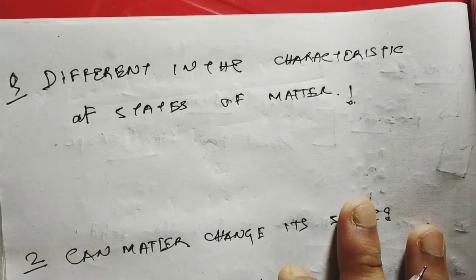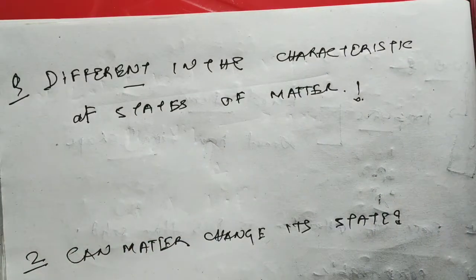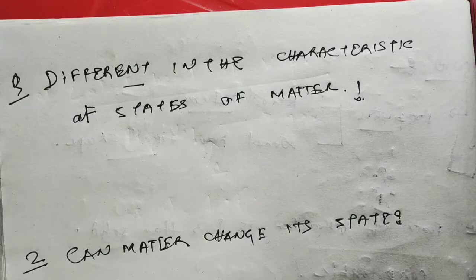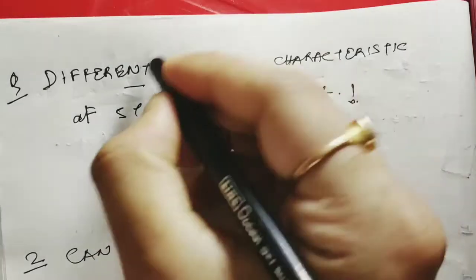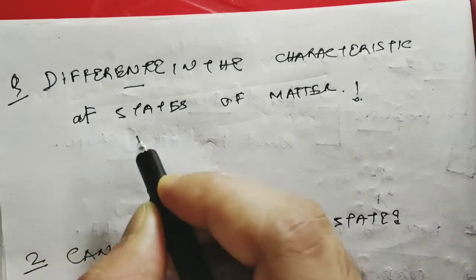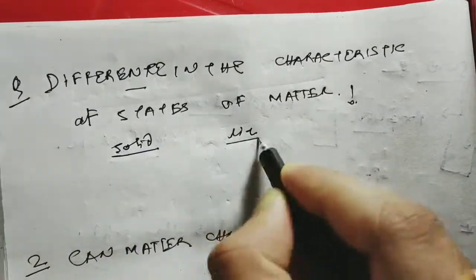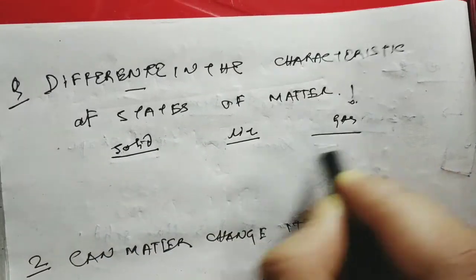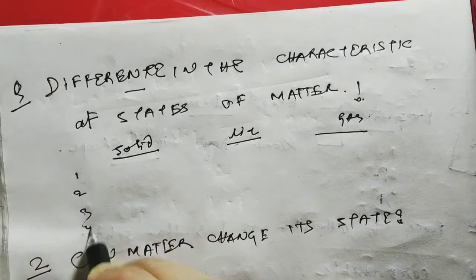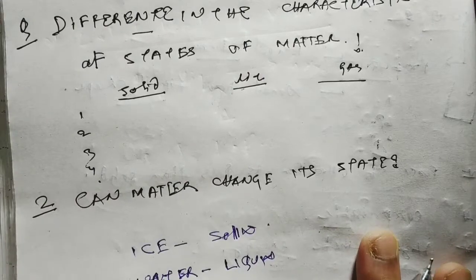One question which you should prepare is the difference in the characteristics of states of matter. You should prepare a table with solid, liquid and gas columns. You should write all their properties, 1, 2, 3, 4, this way. I am telling some of the properties.